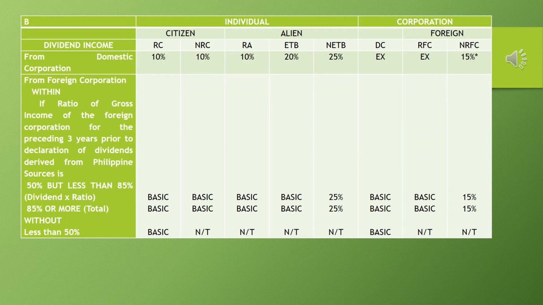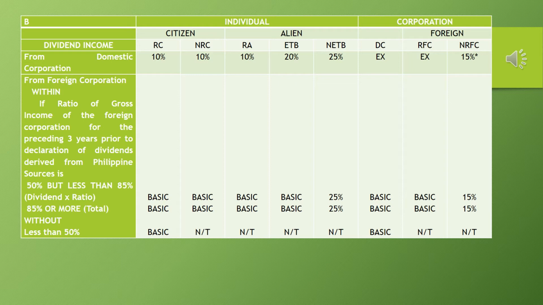So we'll proceed with the dividend income. Dividend income is a form of earnings derived from the distribution made by a corporation out of its earnings or profits and payable to its stockholders, whether in money or in other property. Such earnings may be exempt from income tax or subject to either final tax or normal tax, the year-end tax of individuals or corporations. So we have rules here pagdating naman sa dividend income.